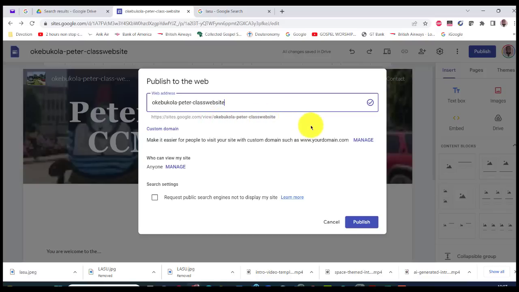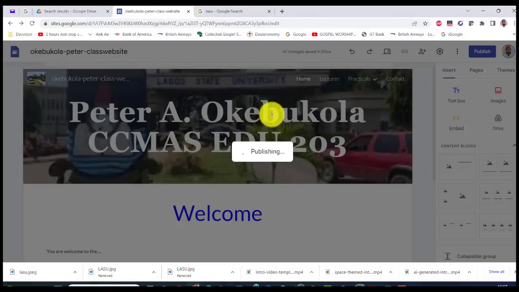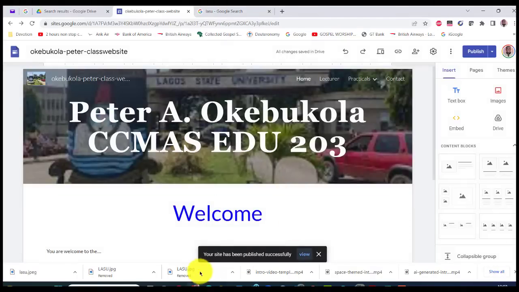sites.google.com/view/Okebukola Peter website. So you hit publish. If you hit publish, where it says request public search engines not to display my site, don't leave that checked. So hit publish, it is now publishing, and your site has been published successfully.